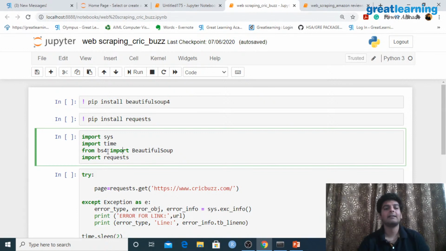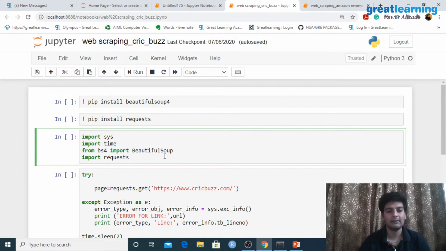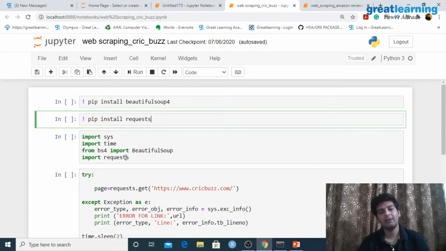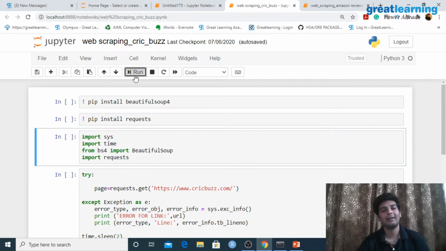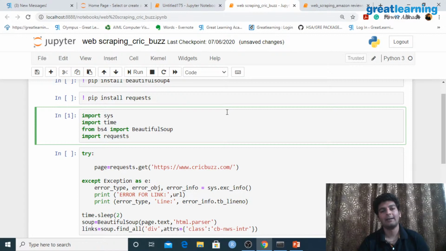And after installing Beautiful Soup 4, so bs4 indicates Beautiful Soup 4. In this we have a method called BeautifulSoup. So we have installed our library. Then from this library, from bs4, we are importing this method called BeautifulSoup. Similarly, what am I doing over here? I had installed the requests library, and now I'm also importing this library. So I have imported all of the required libraries.